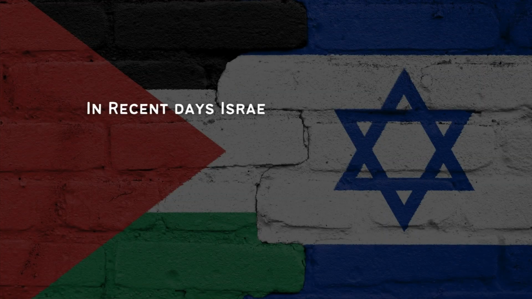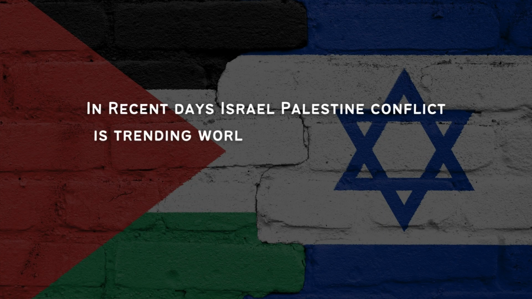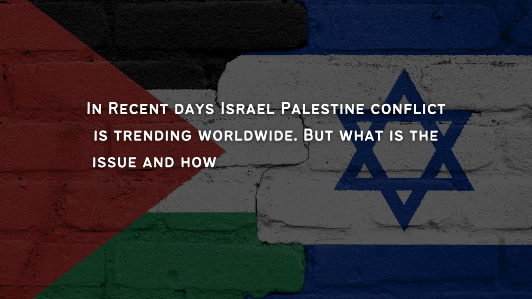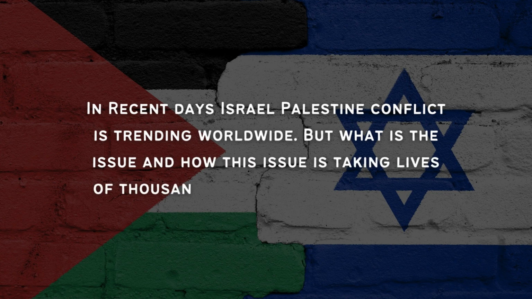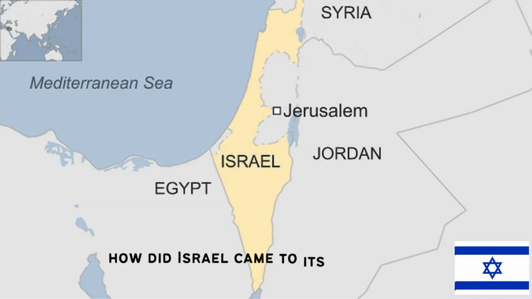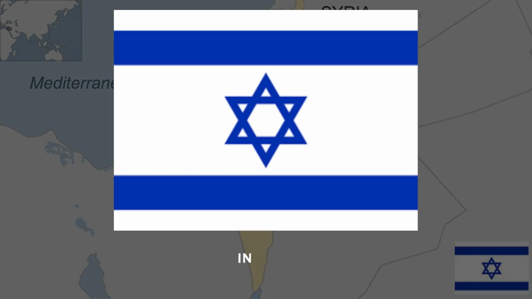In recent days, the Israel-Palestine conflict is trending worldwide. But what is the issue, and how is it taking the lives of thousands, including many children? To understand the Israel-Palestine conflict, we first have to understand how Israel came into existence, because the conflict started when Israel took shape in 1948.